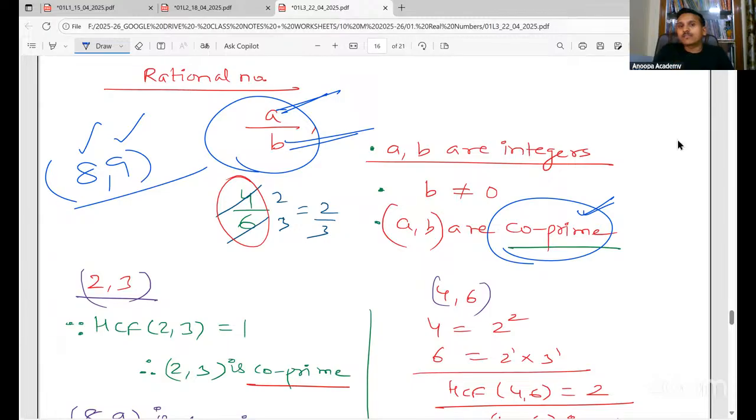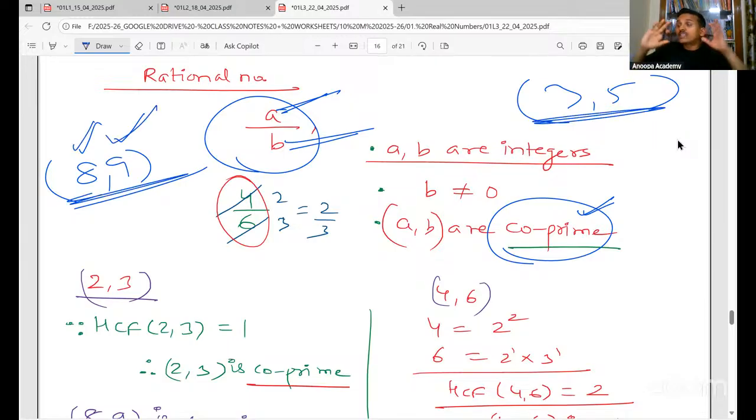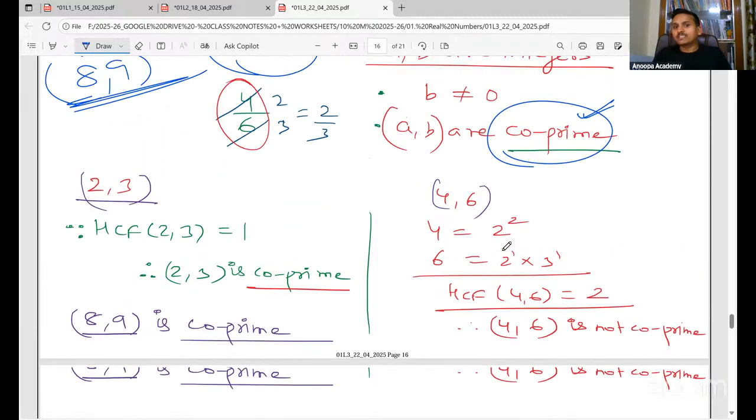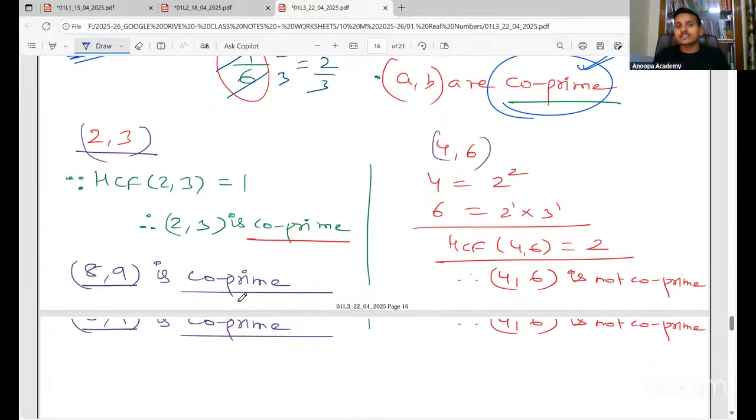For example, 3 and 5 are prime, but they are co-prime also. So co-prime means HCF will be 1. I have given examples also: 4 and 6 is not co-prime, whereas 8 and 9 is co-prime.